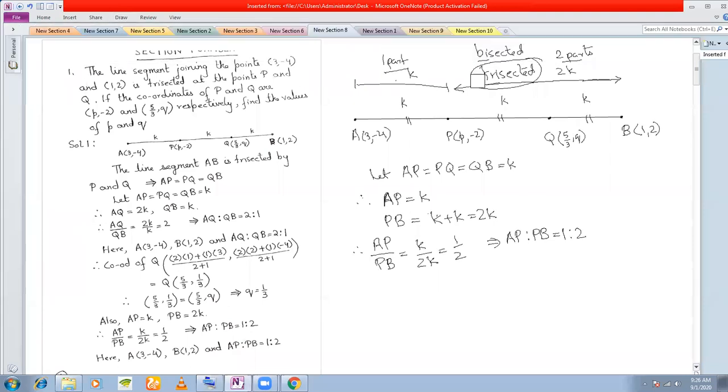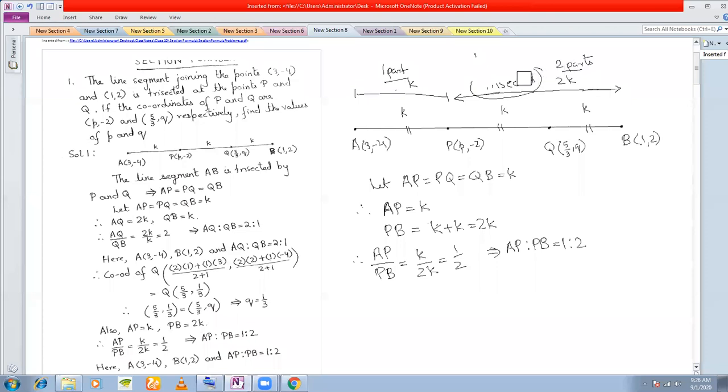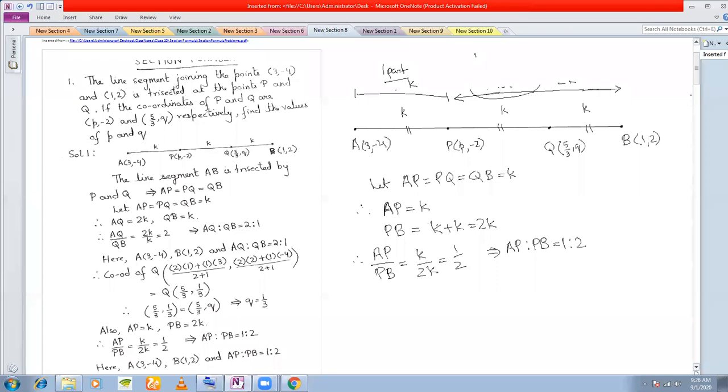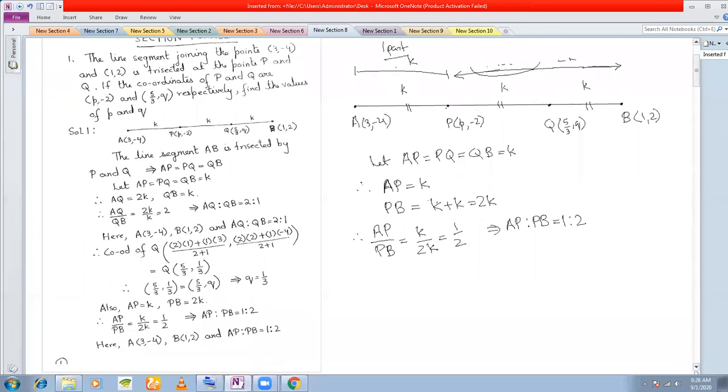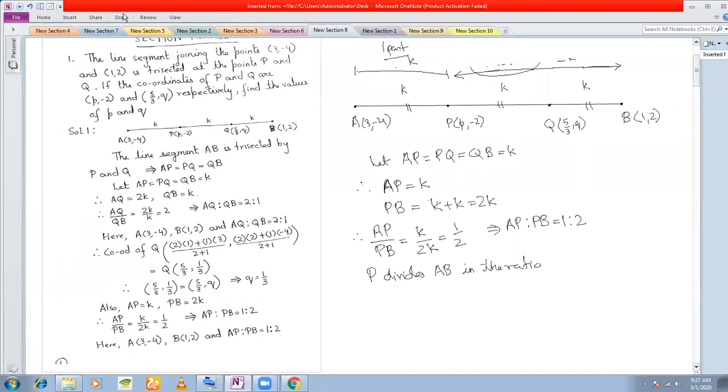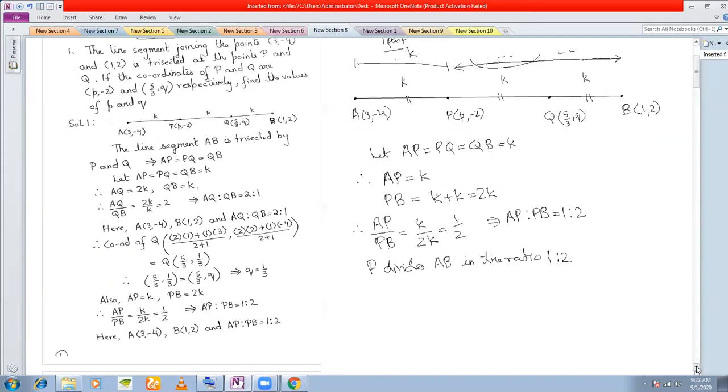So now we proceed to find out the coordinates. We know the ratio. We know A and B, the extreme points. We also know the ratio. We know that P divides AB in the ratio 1 is to 2. Okay. So now we proceed to find out the coordinates of P by section formula.